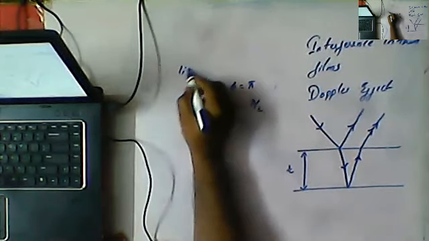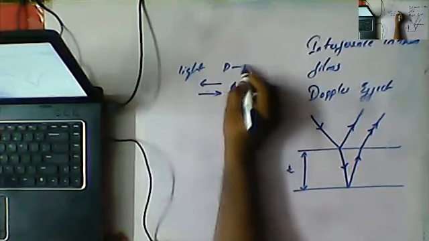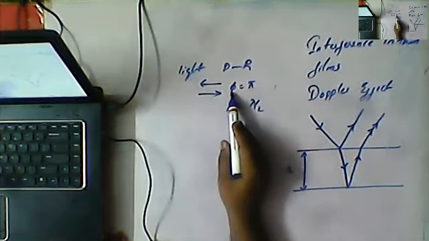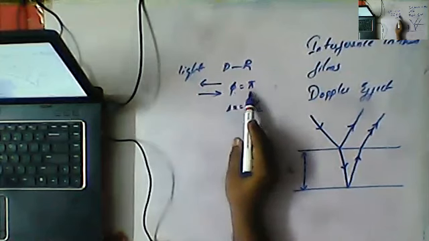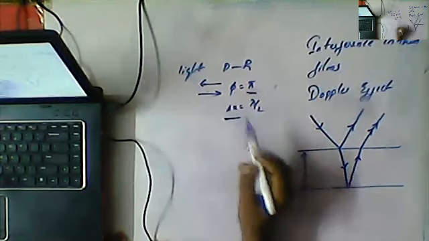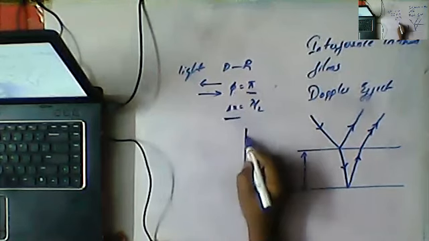When light is traveling from denser to rarer, it will experience a phase change of pi and a path difference of lambda by 2.